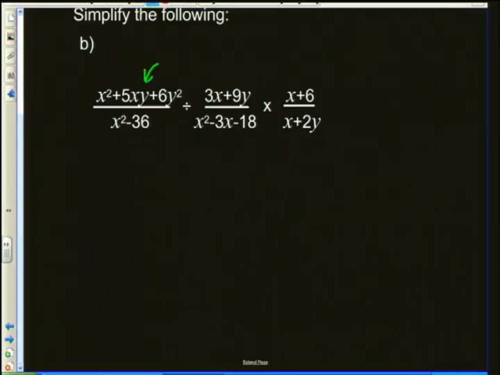How am I going to factorize this numerator? Well, that is a trinomial. And as a trinomial factorized, I'm going to have an x and an x.